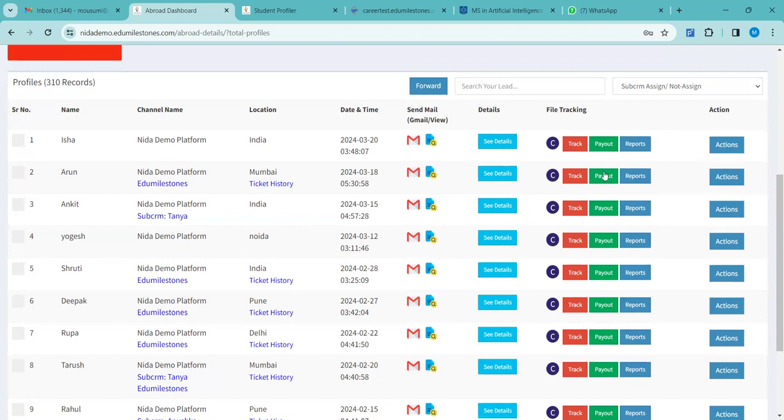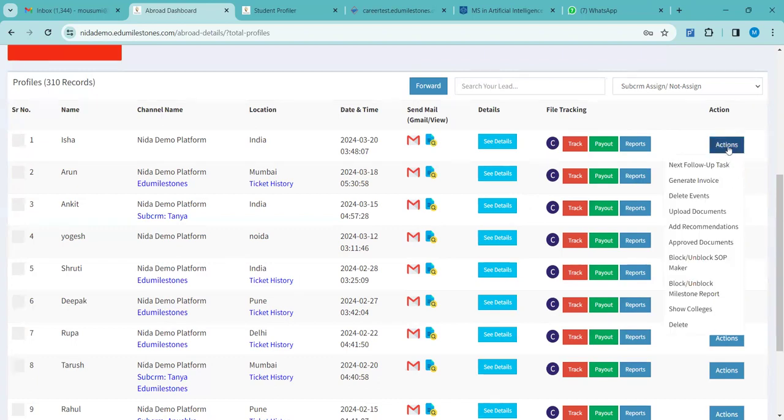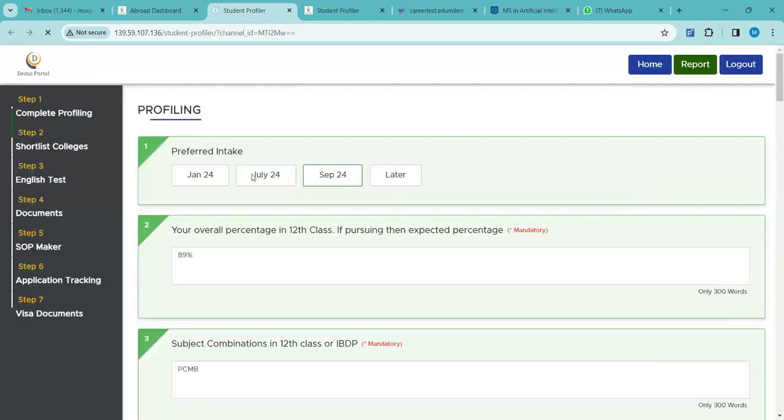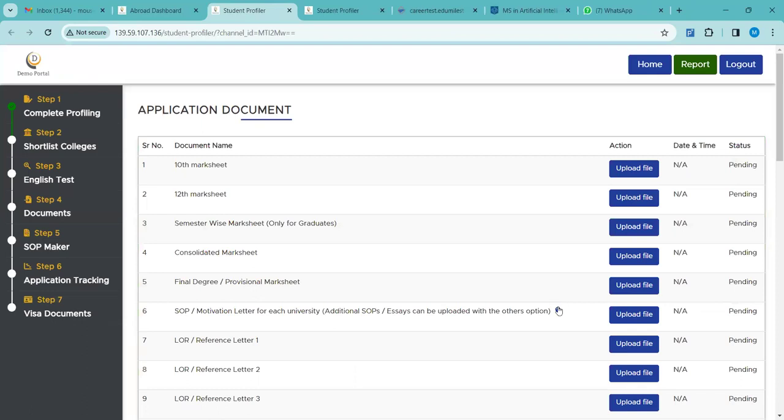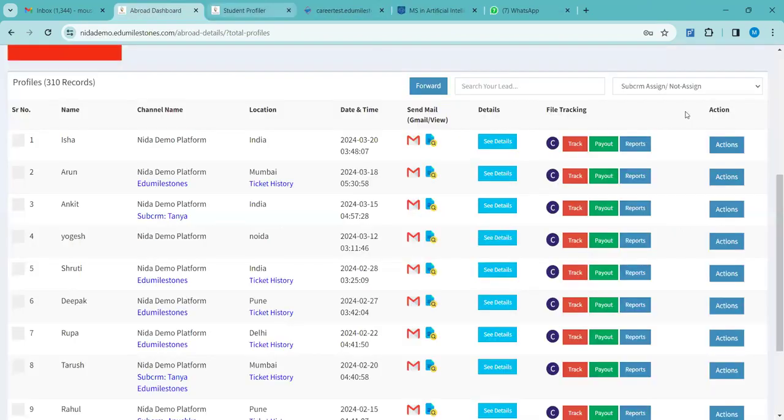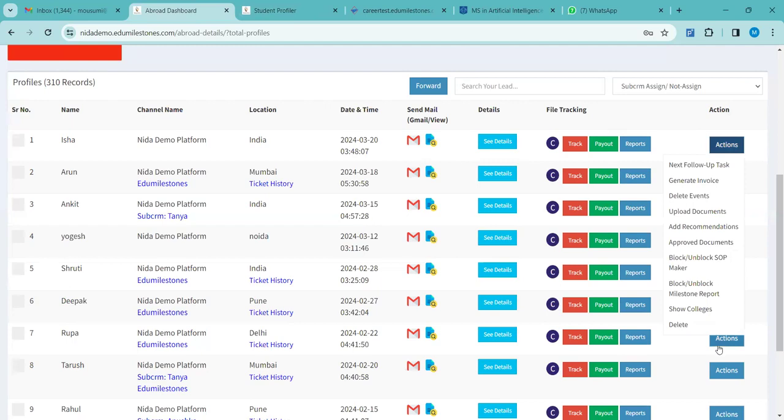Okay, thank you. Next, in the actions tab itself, we have next follow-up task, generate invoices, upload documents. It is the same, nothing new. It is just a shortcut again for the channels. From this upload documents, it will again take you to this page itself. So if you need to upload documents on the student's behalf, you can go directly to the document section and upload the documents here. This is a shortcut.